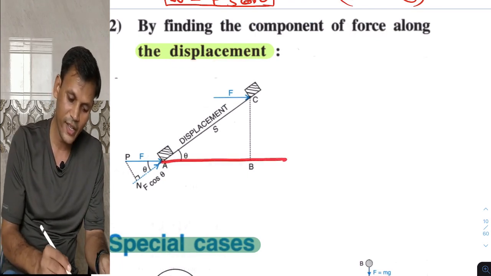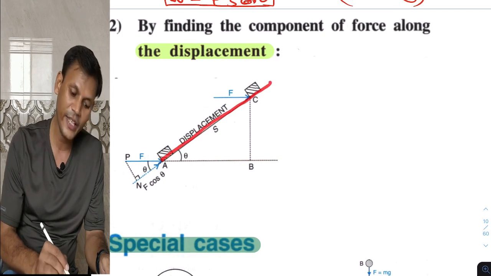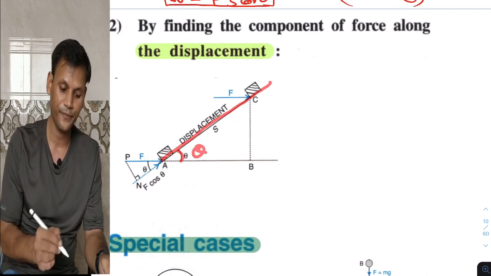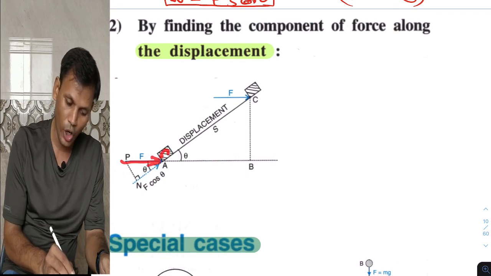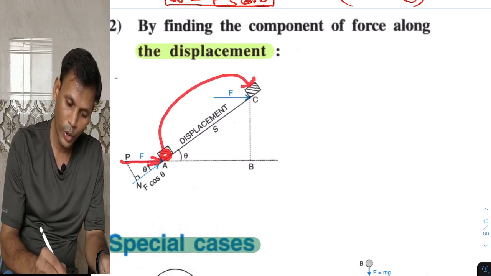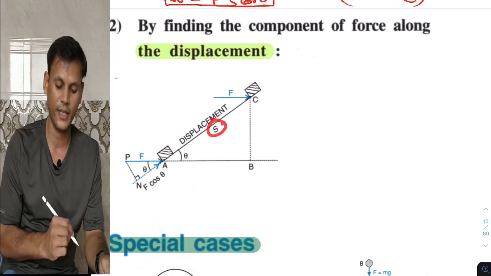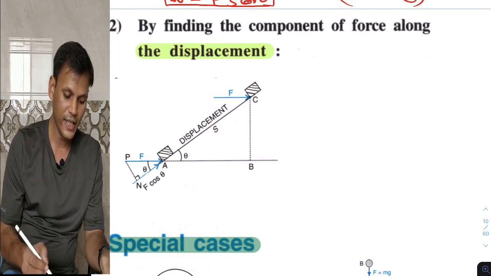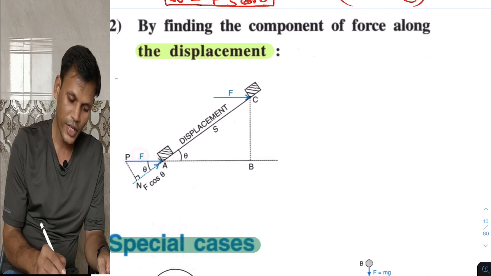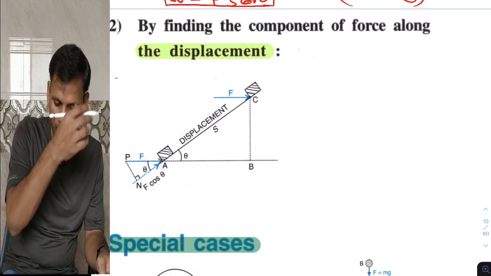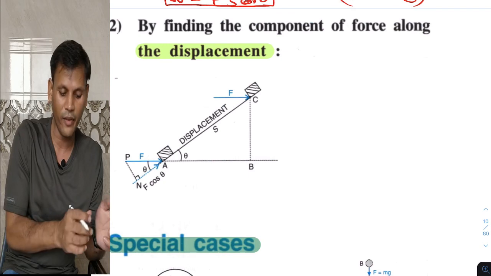This is the horizontal surface. This is the inclined surface. This angle is theta. As we apply the force, the block moves from here to here, then the displacement is S. And we are observing this is the direction of force.